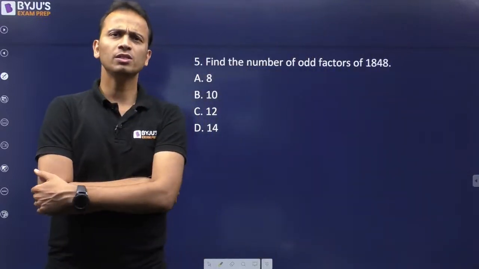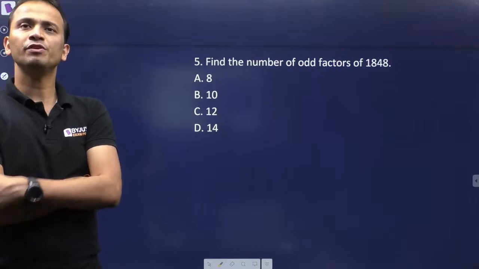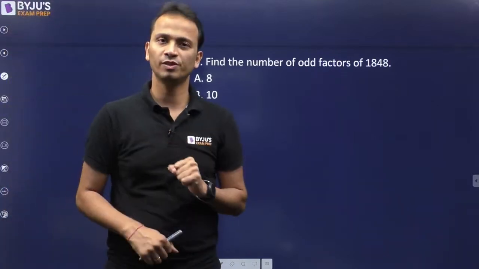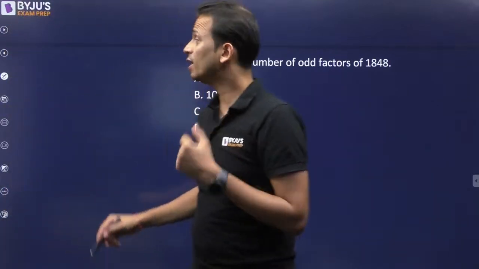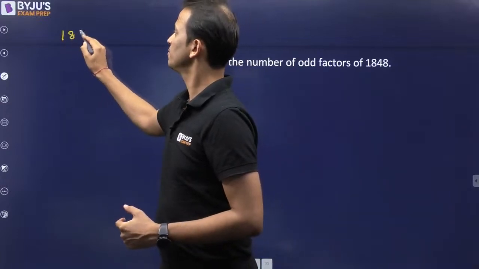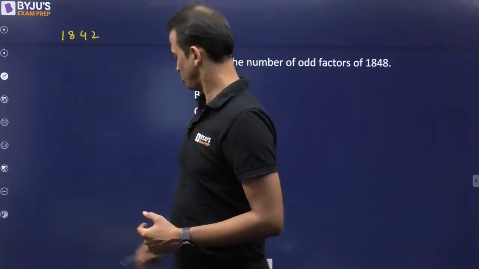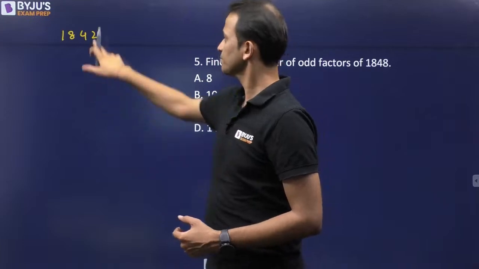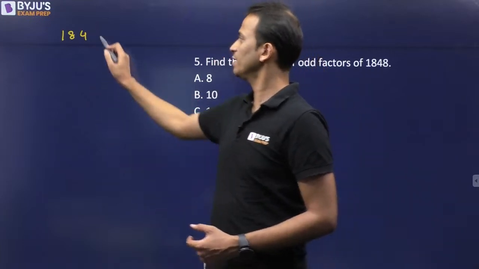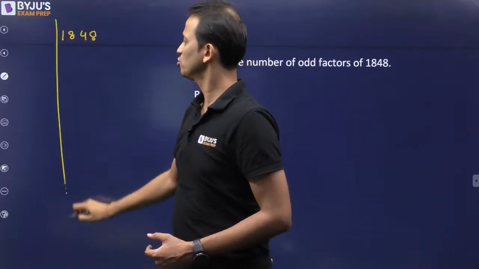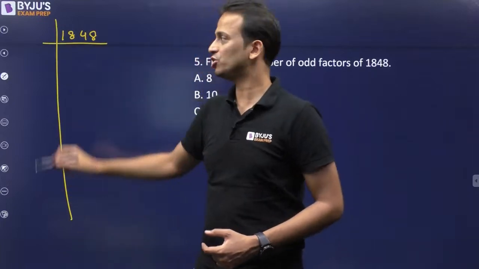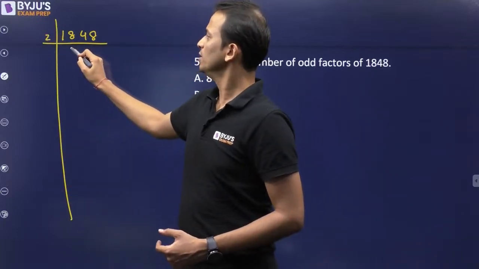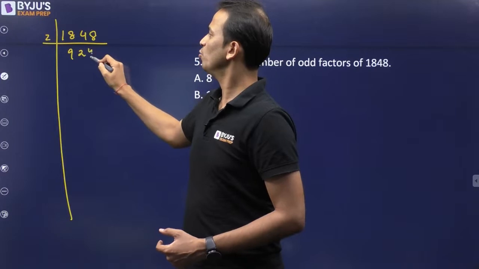Okay. So what we'll do is, as a first step, we will do the prime factorization of this number. So 1848. I'll do the prime factorization. We'll divide it by 2. 924.